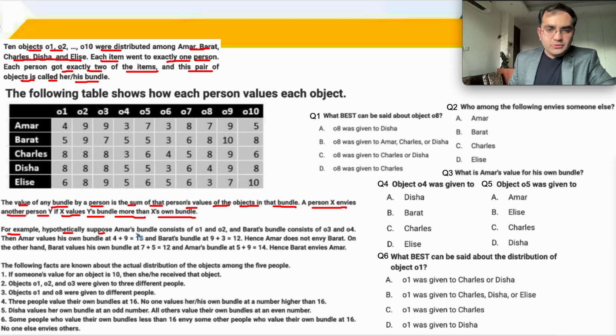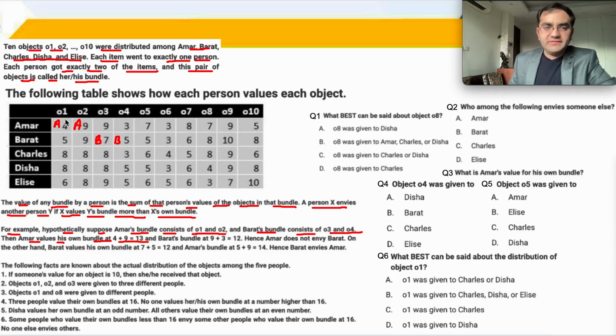Hypothetically, suppose A's bundle consists of O1 and O2. वो बोल रहा है जो O1 and O2 हैं ये A के हैं. A has O1 and O2 and B's bundle is O3 and O4. B has O3 and O4. ठीक है? Suppose. Then A values his own bundle at 4 plus 9, 13.